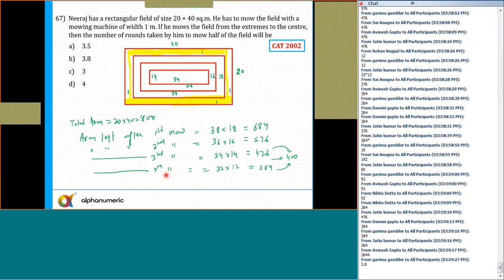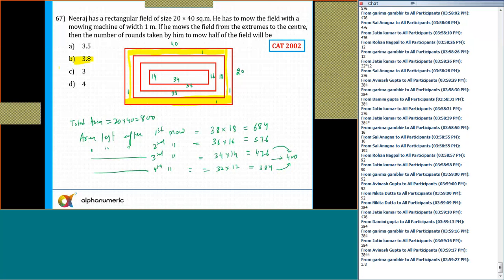Instead of trying to find the exact value, I am doing the approximation. So the answer should be closer to the fourth round. So I will mark 3.8. Otherwise, we can calculate the exact value also. Is that clear?